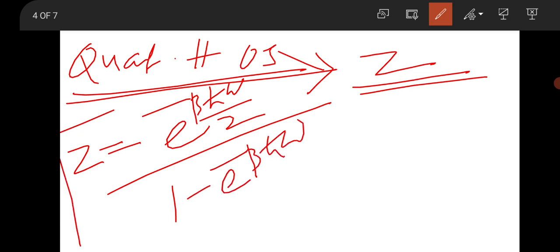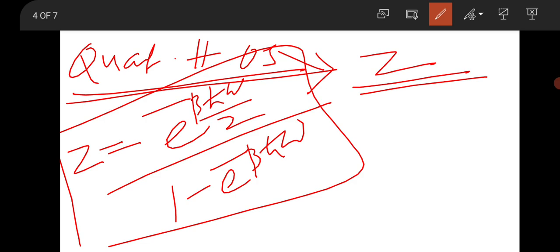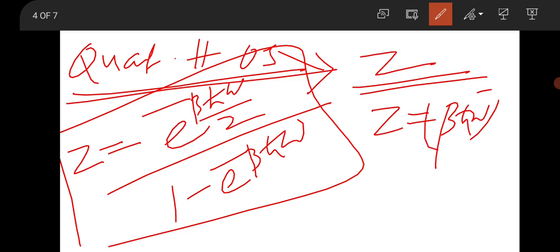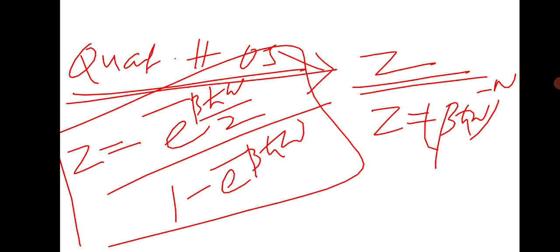So if you have this partition function, now you can derive all the thermodynamical quantities associated with this quantum harmonic oscillator. Similarly, for the case of the classical harmonic oscillator, the partition function has the form (beta h cut omega) to the power minus n for one dimension. So if you have this partition function, then every quantity will be easily derived at this moment. Okay. So the rotational partition function is also important. So you have to know how to derive this. Okay. So this is all about the partition function.